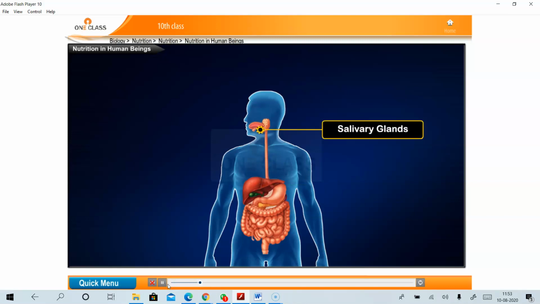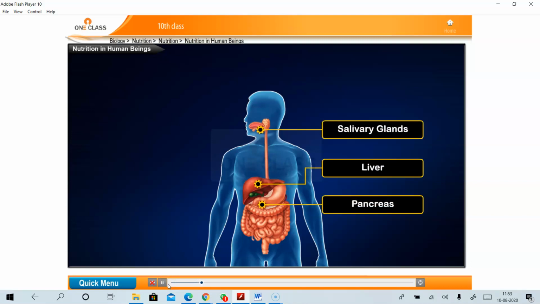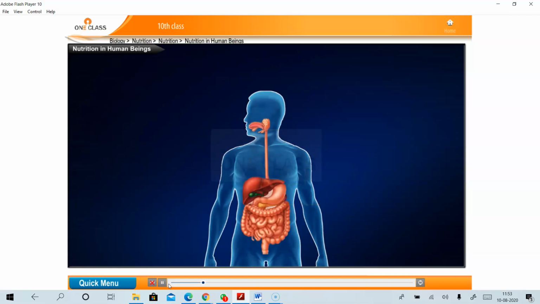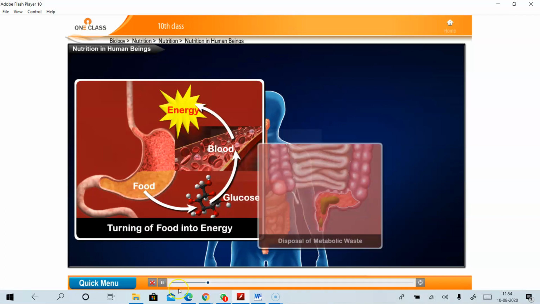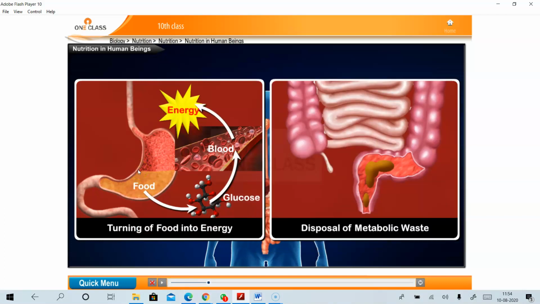So the different parts of the digestive system are specialized to different functions such as turning of food into energy and disposal of metabolic waste. You can see in the picture. Different parts of our digestive system have different specialized functions. So let us see the functions. Like turning of food into energy. As we saw in the definition of nutrition, we obtain energy. Where do we obtain energy from? We obtain the energy from the food that we intake.